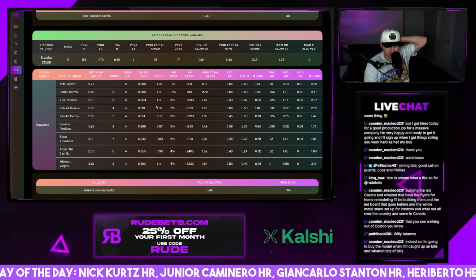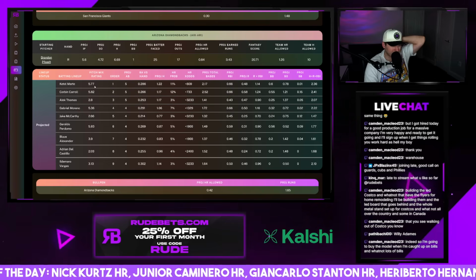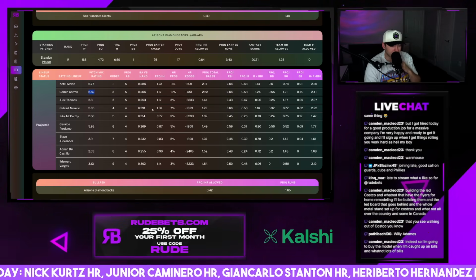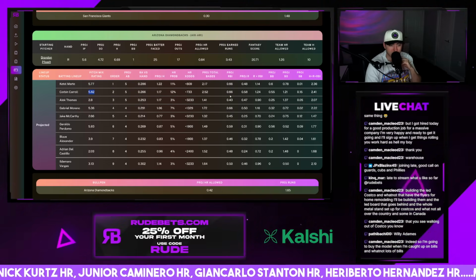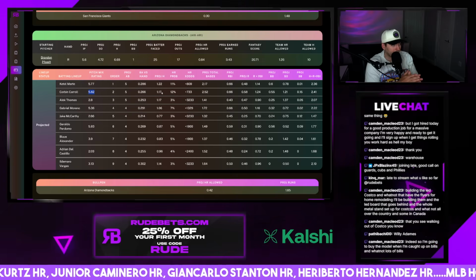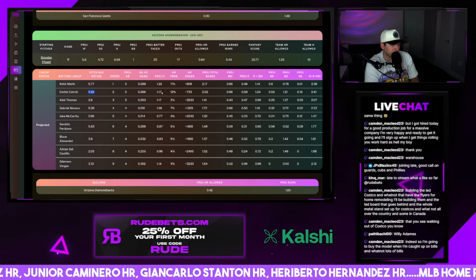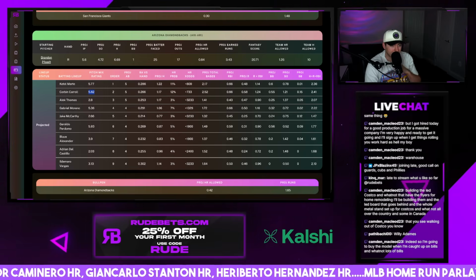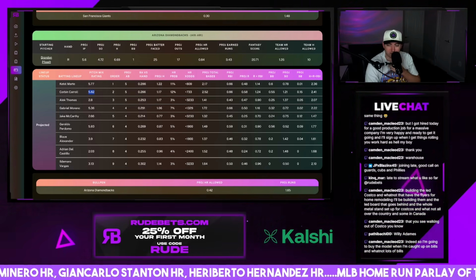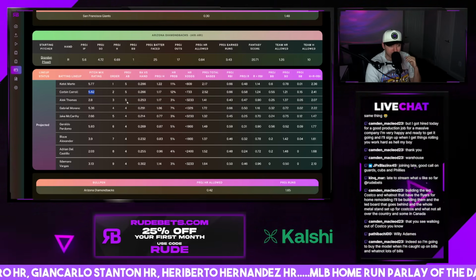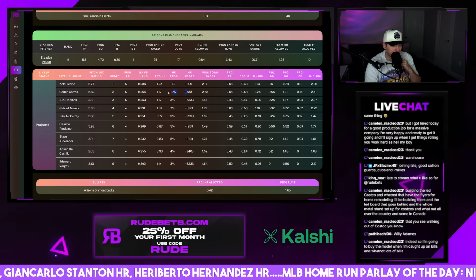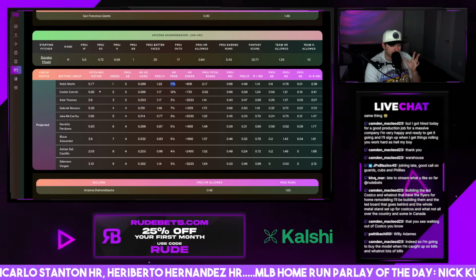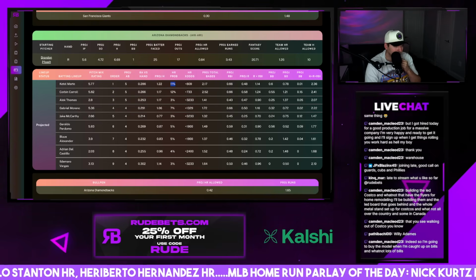For the D-backs, really it would just be hits, runs, and RBIs. Ketel Marte, Corbin Carroll. Like we just saw, Verlander doesn't really give up home runs at a high rate, so I wouldn't expect there to be home runs in this one for the D-backs. At least nothing that's actionable, bettable, right? There might be a home run for the D-backs today, maybe 1 or 2, but there's nothing that jumps off the page as something you should take as a bet.